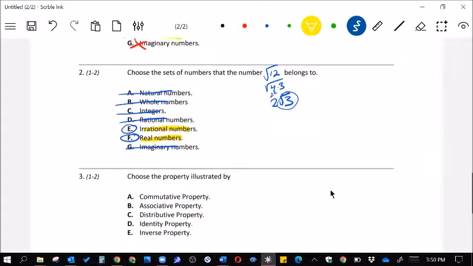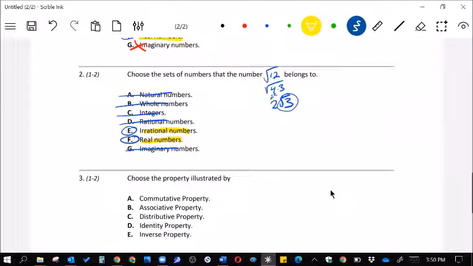Now on this next one, let's do a property illustrated by 53 times 1/53. So what happens when we do that? You multiply it and you get the number 1. So when you're doing that to get the number 1, you're doing the inverse property.